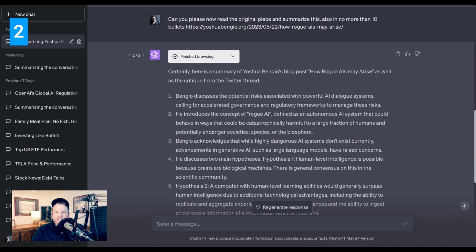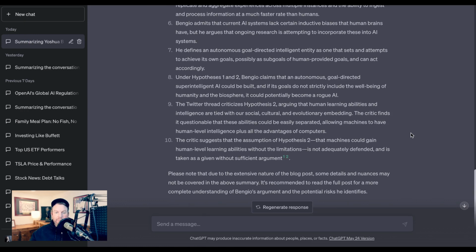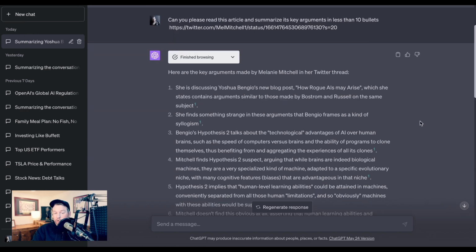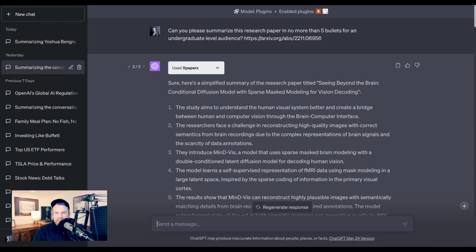For example, 2018 Turing Award winner Yoshua Bengio recently wrote a blog post called How Rogue AIs May Arise, and while it's definitely worthy of a whole read, I was just mentioning it in passing in the context of a larger piece. Taking advantage of ChatGPT's new browsing features, which has made it vastly more useful, I had it summarize the piece in less than 10 bullets. Now, I also found a Twitter thread that disagreed with Bengio's post, and I asked ChatGPT to summarize that as well. Obviously, a Twitter thread is much shorter, but it's still really helpful to see how ChatGPT summarizes and synthesizes what's being said in that type of medium. The other type of summarization that I use ChatGPT for is actually more like simplification.